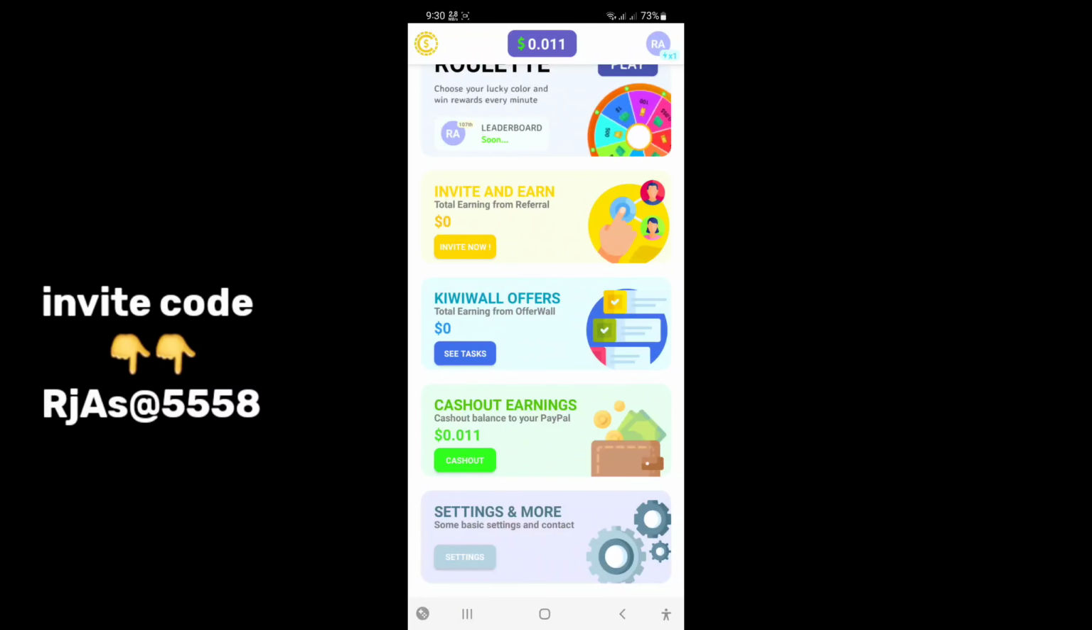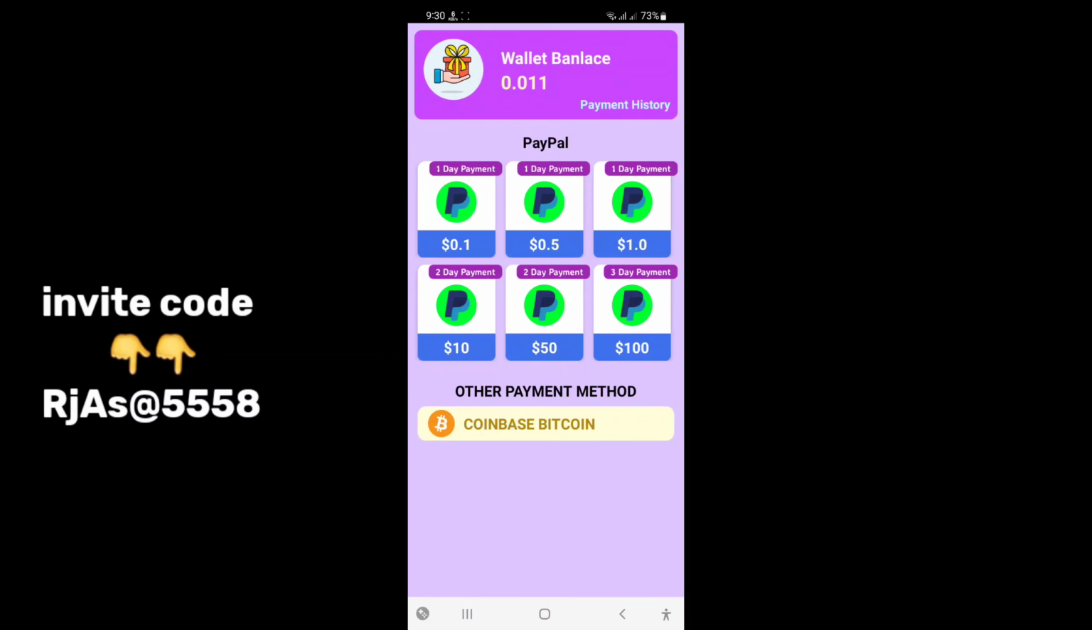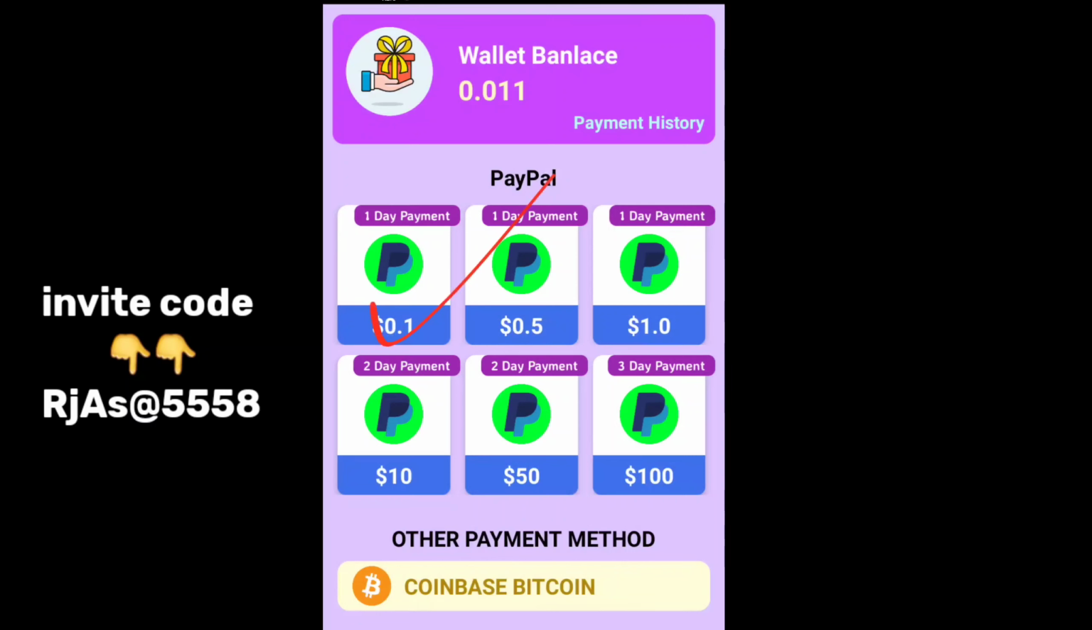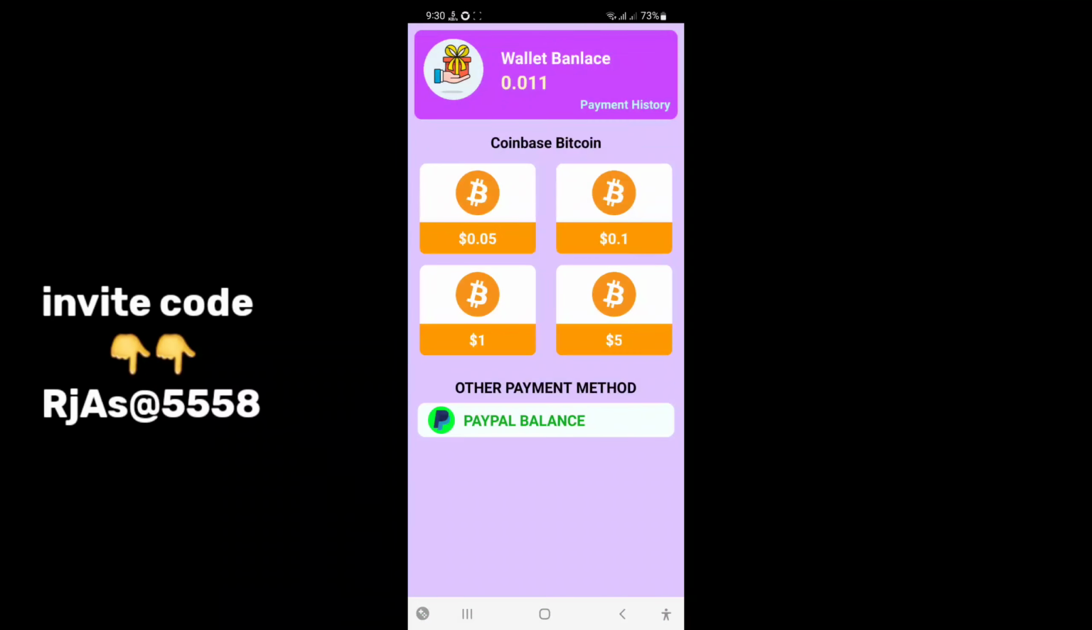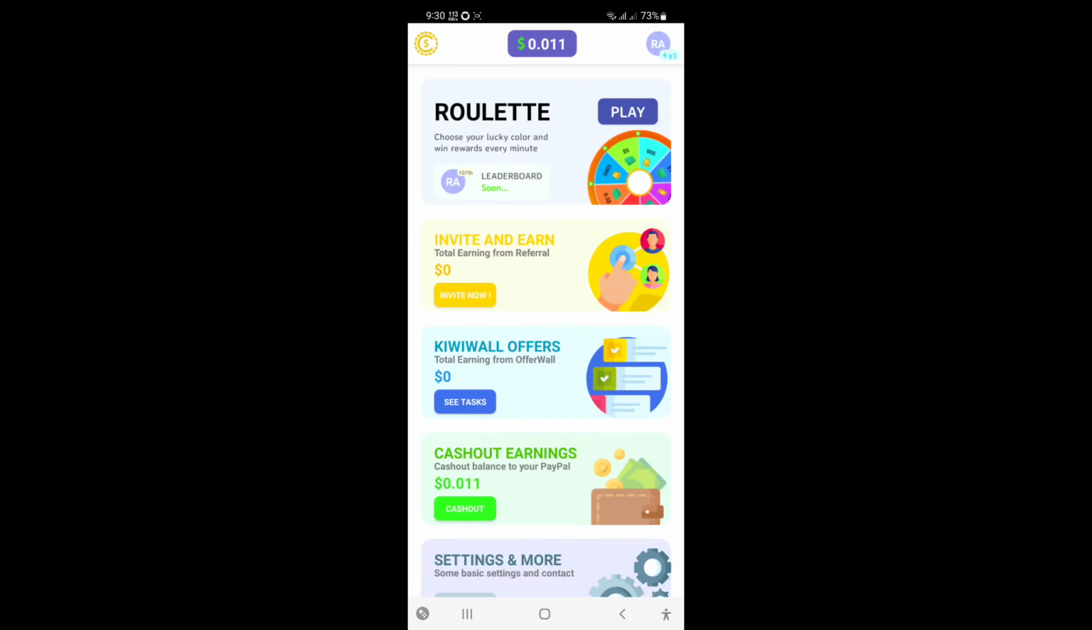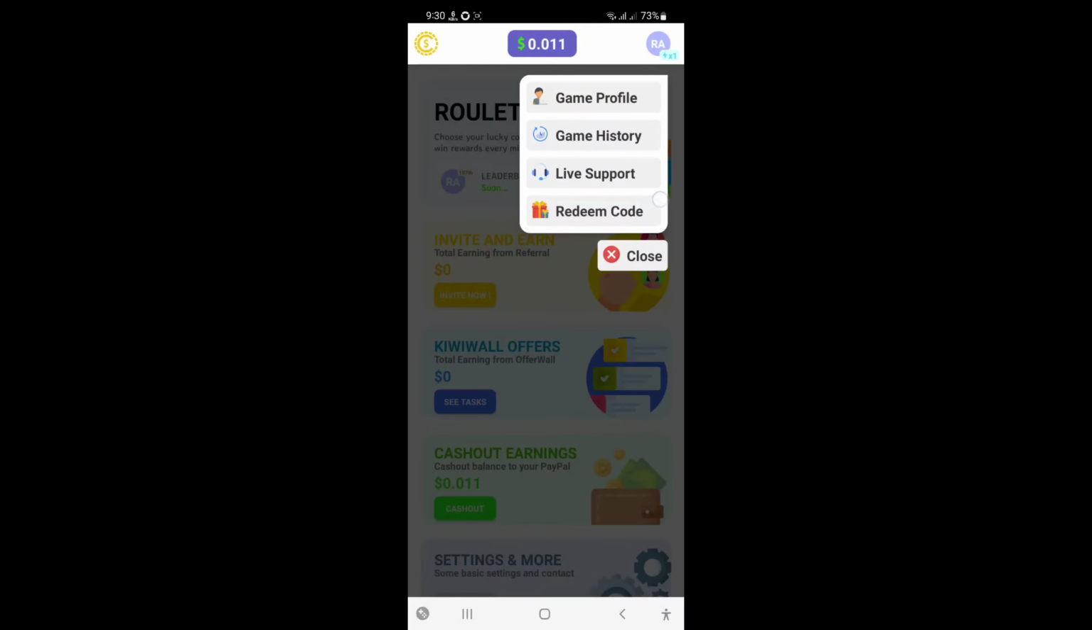I am just clicking the cash out option. Very small app, no unlimited feature. Okay, PayPal available, 1 day payment, 10 cent, 15 cent, $1. Okay, available. I am just clicking now. Coinbase minimum withdraw 5 cent, 10 cent minimum withdraw. This app is 99% legit. Okay, as you wish, try to use.